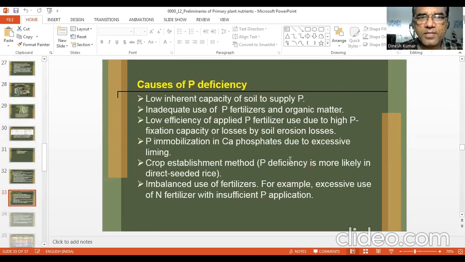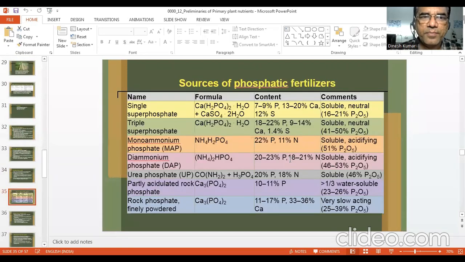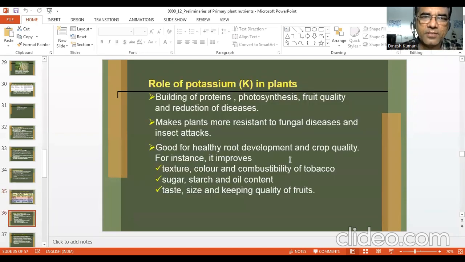Occurrence of phosphorus deficiency, we have seen causes and corrective measures. In this case, we can use organic manure. Certain biofertilizers are also available, and phosphatic fertilizers are there. I will discuss in one of the lectures the manufacture of fertilizer, how these phosphatic fertilizers are manufactured. You can see that some have calcium, some have sulfur, some have nitrogen, and all have phosphorus, these phosphatic fertilizers. Now today we start with the role of potassium in plants. So what is the major role?